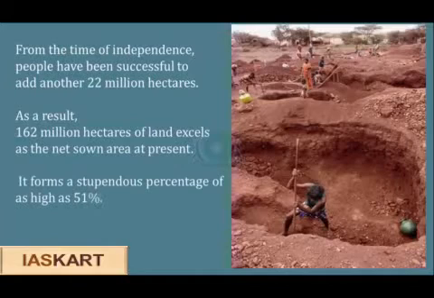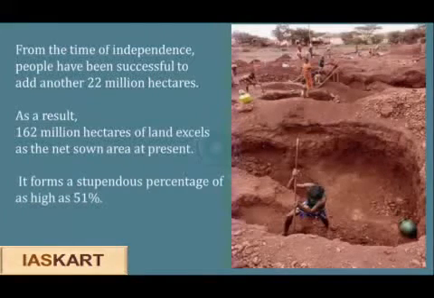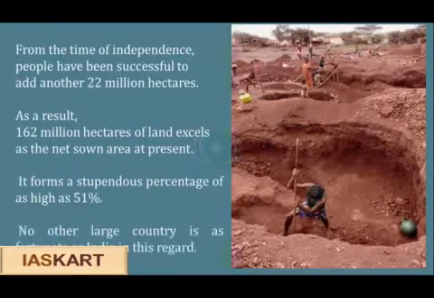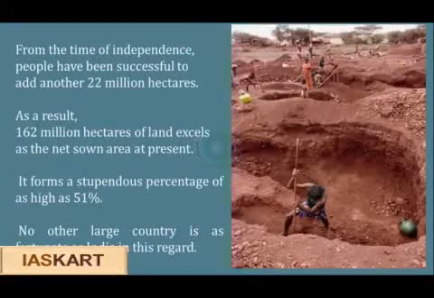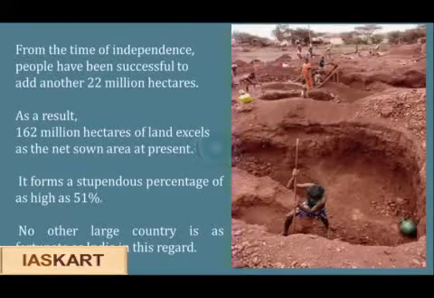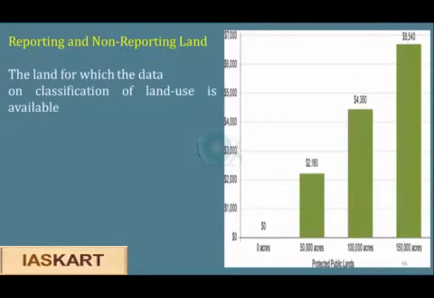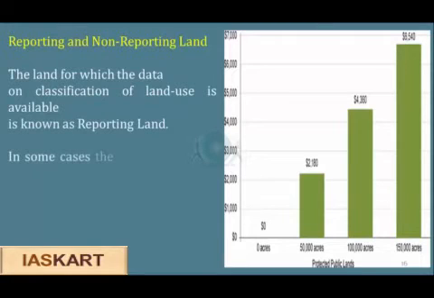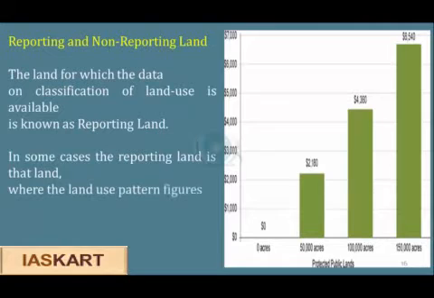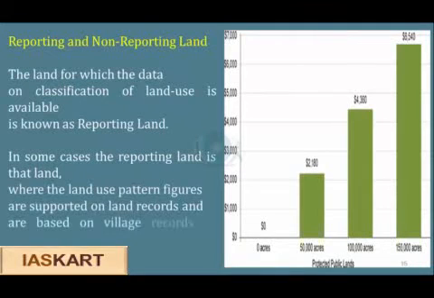It forms a stupendous percentage as high as 51%. No other large country is as fortunate as India in this regard. Reporting and non-reporting land. The land for which the data on classification of land use is available is known as reporting land. In some cases, the reporting land is that land where the land use pattern figures are supported on land records and are based on village records or papers.